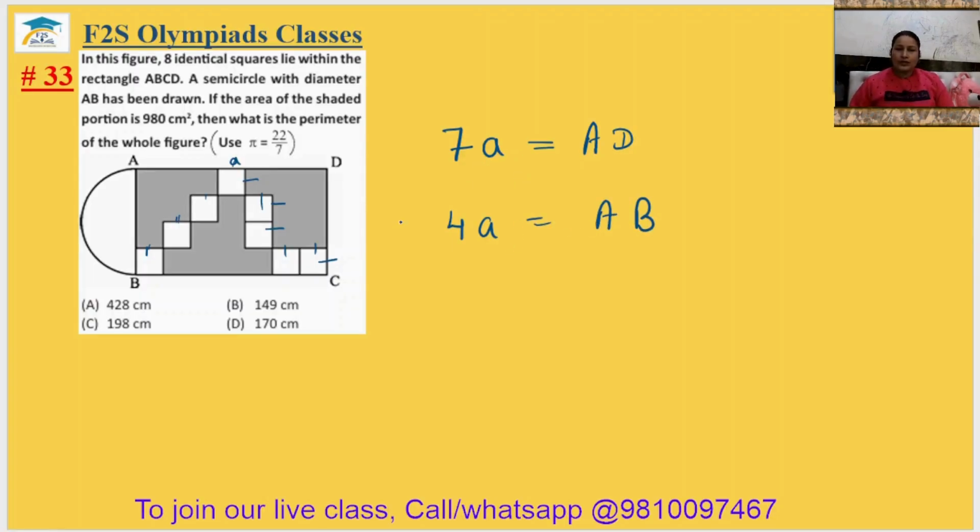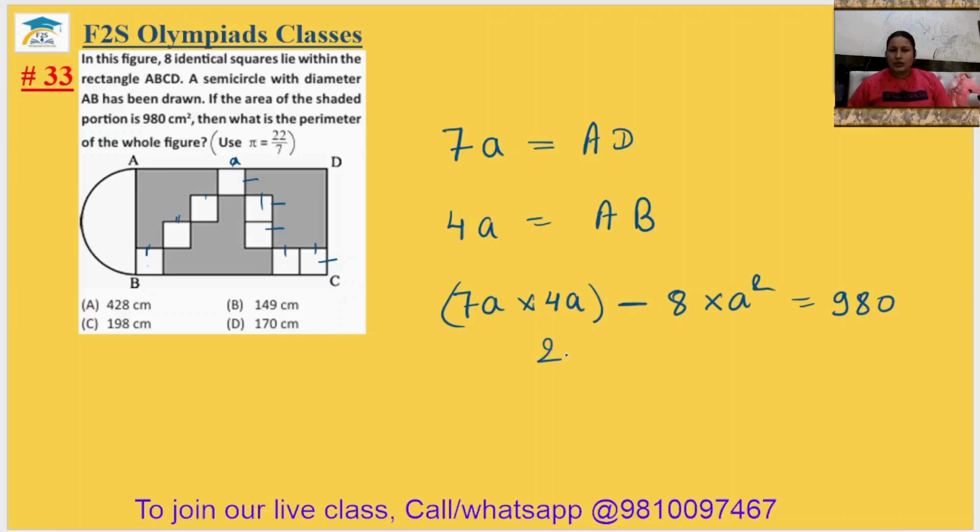Okay, so we can write 7A multiplied by 4A, the area of the complete rectangle, minus the area of the identical squares. 8 identical squares are there. 8 multiplied by A square should be equal to 980.